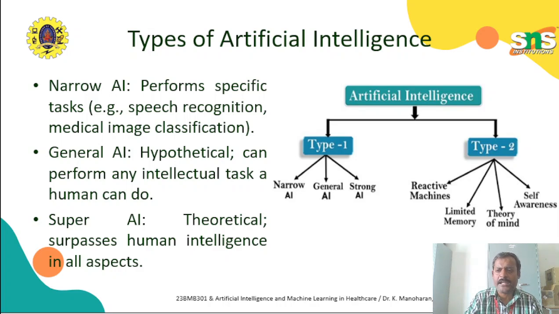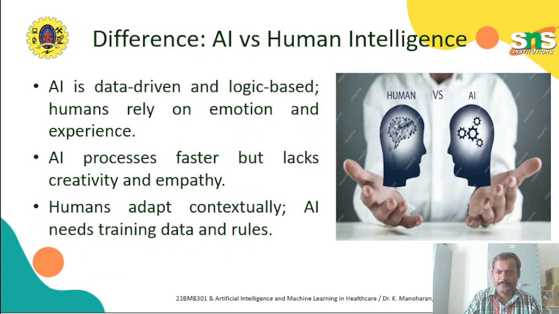The second type is general AI. The meaning itself says it is a generalized AI. It can perform any intellectual task like a human. And the third one is super AI. This is a theoretical concept. It has superhuman intelligence in all aspects. This is possible only theoretically, but we are trying to achieve this super AI. In type 2 we can also classify into different things: reactive machines, limited memory, theory of mind, and self-awareness. We will see these later.